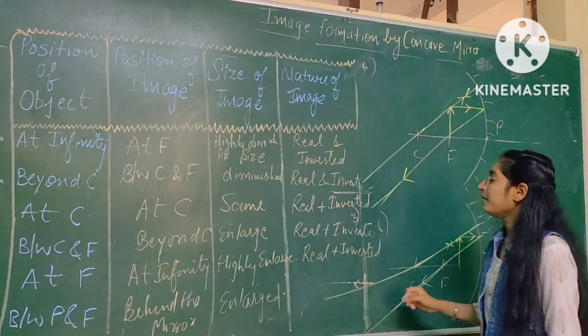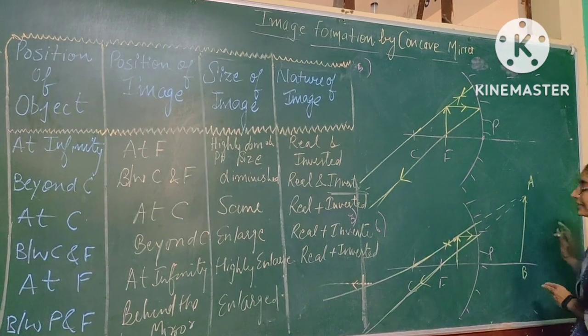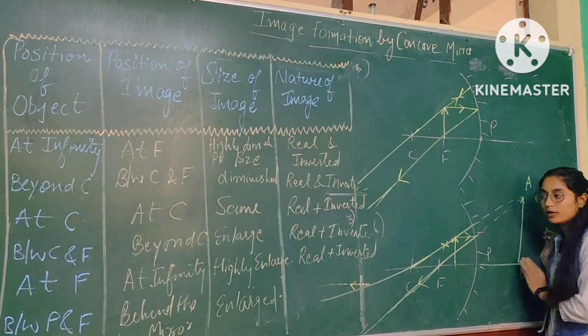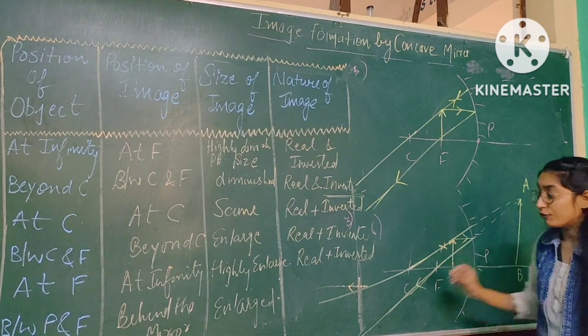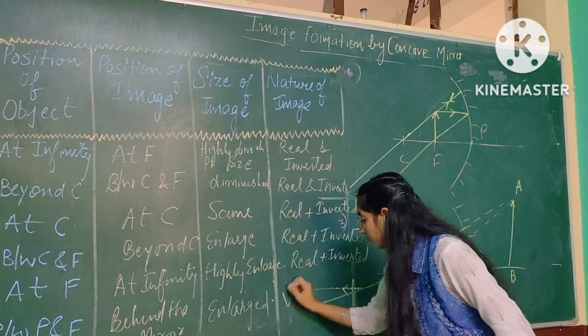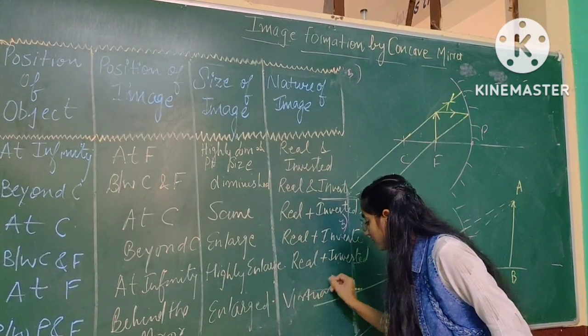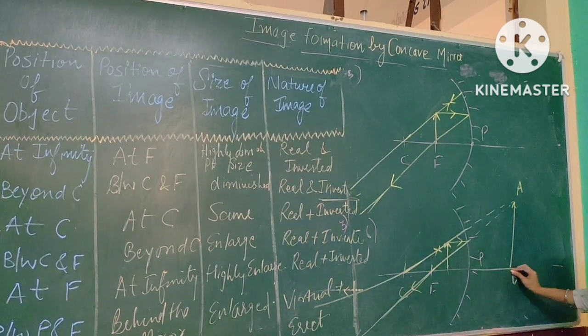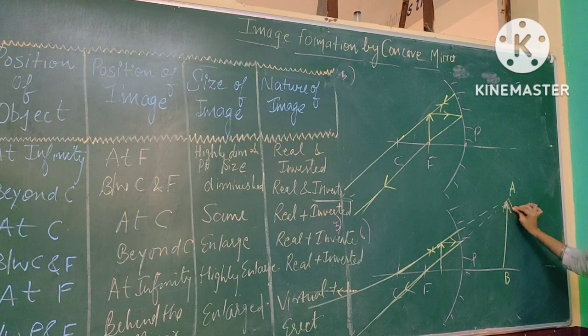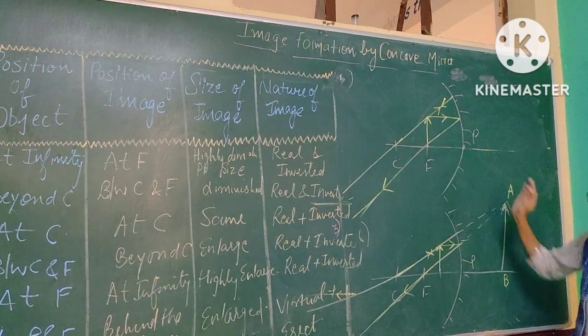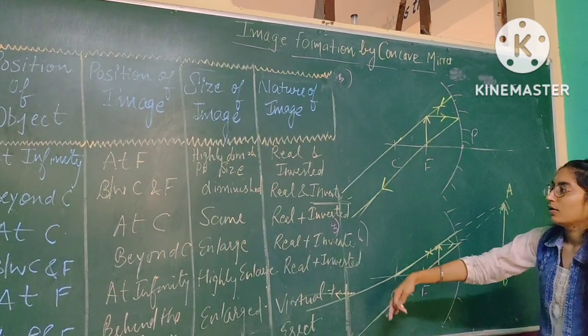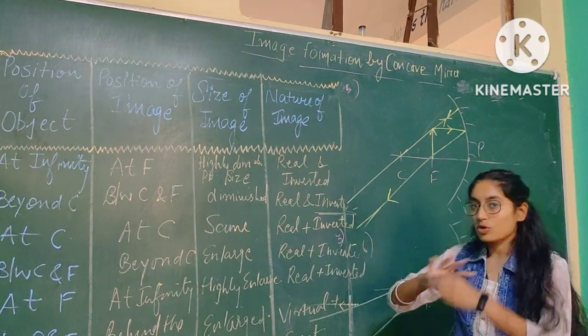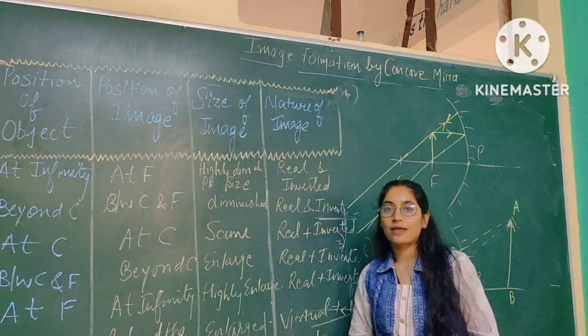And nature of the image: now the image is formed on the right side, or behind the mirror, so the image will be virtual plus erect. So you can now see that the image formed here is erect. In all the previous cases, the images are inverted, in the image formation by the concave mirror.